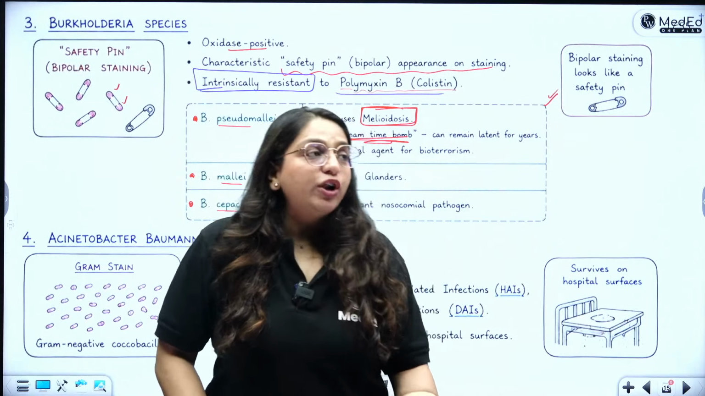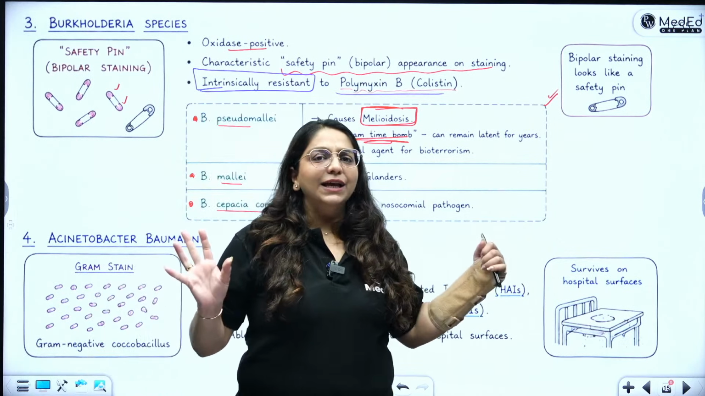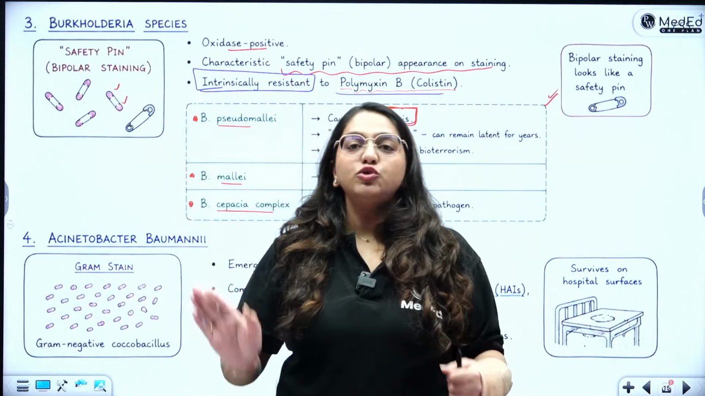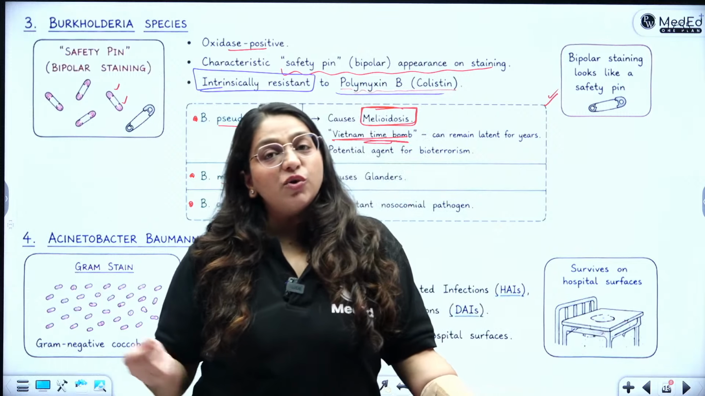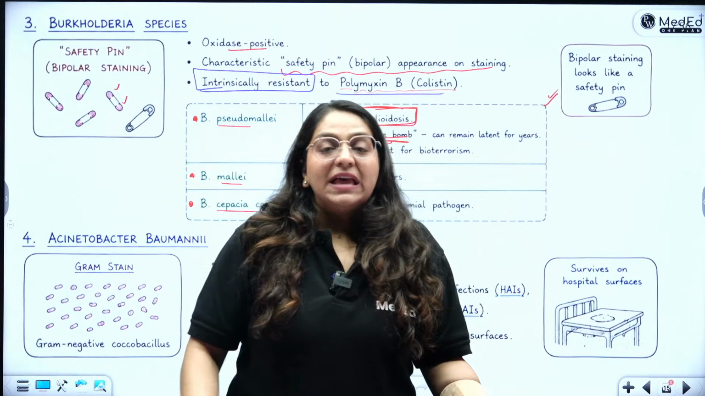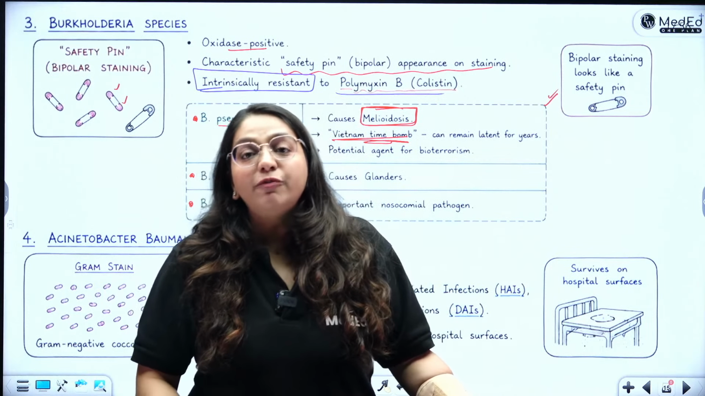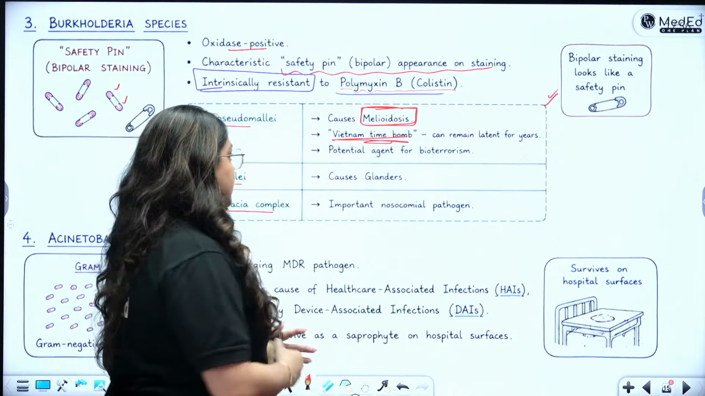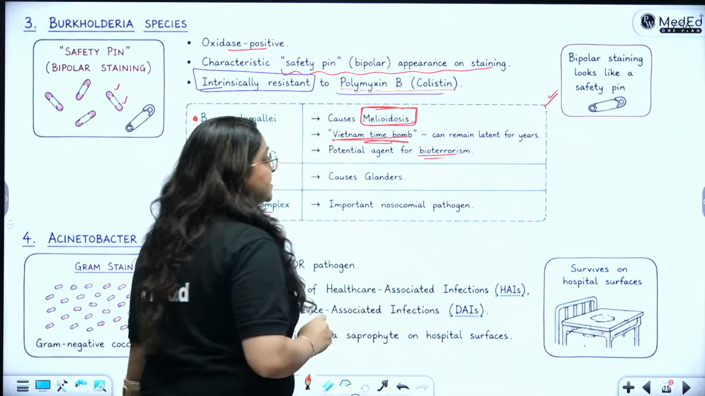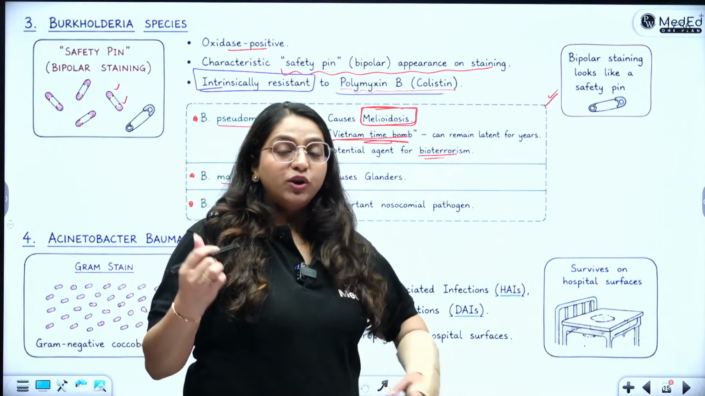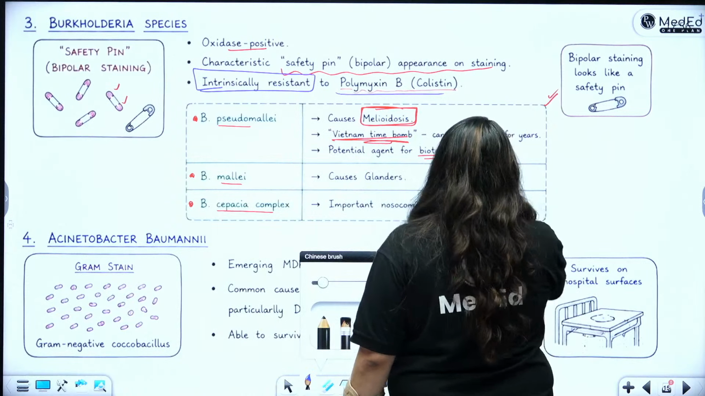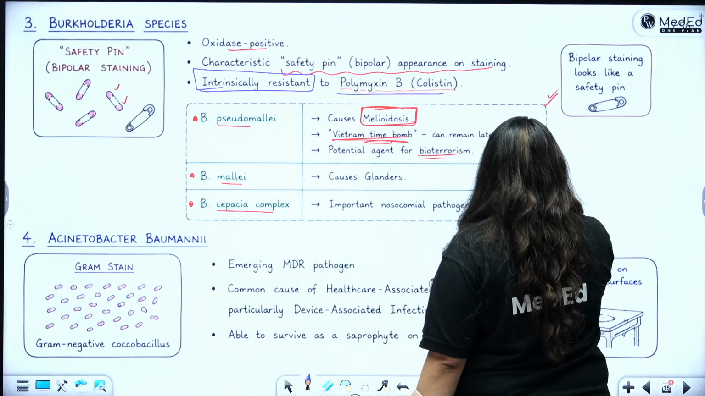So basically what you have to think of is anything which looks like tuberculosis, but you are not able to prove that it is tuberculosis. The presentation is going to be exactly like TB, but none of the tests for TB will come out to be positive. In that scenario, you should definitely think of Burkholderia pseudomallei or melioidosis, which is the Vietnamese time bomb. It is a potential agent for bioterrorism. And when you think of a time bomb, you think of a time bomb bursting. So you think of ash everywhere. So what is the agar used? Ashdown agar.